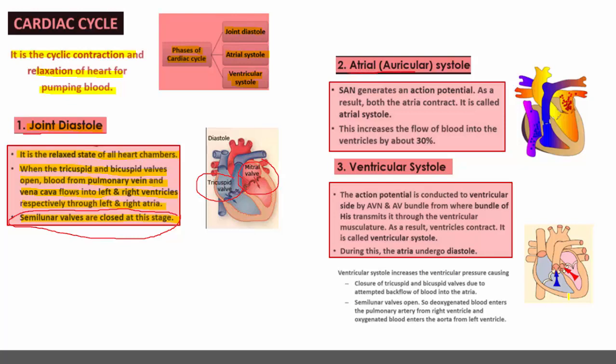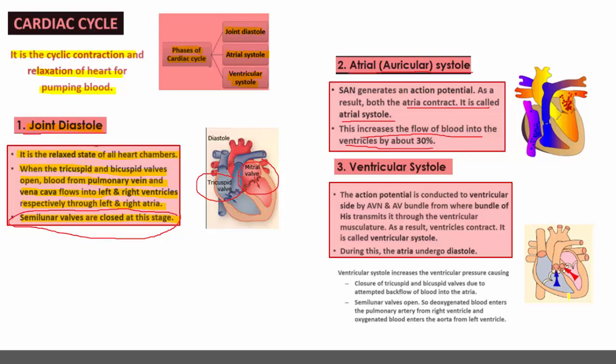Then atrial or auricular systole. When both the auricles contract, what happens? When both the auricles contract, the flow of blood into the ventricles increases by about 30%. During the joint diastole also, the blood is loaded into the ventricles but very slowly.